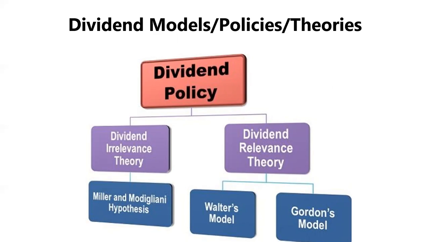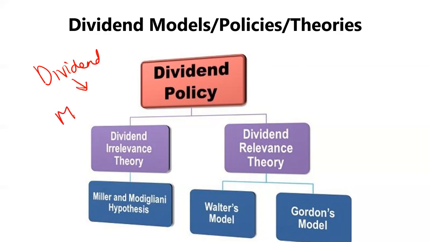So dividend policies or dividend theories are generally categorized into two main parts. One is irrelevance theory and another is relevance theory. The irrelevance theory, what does it mean?